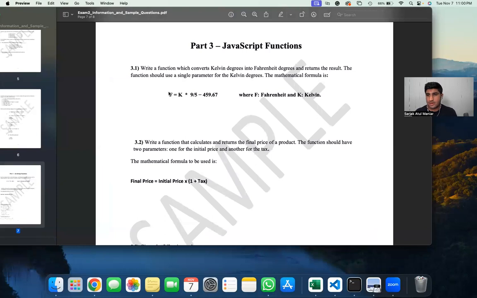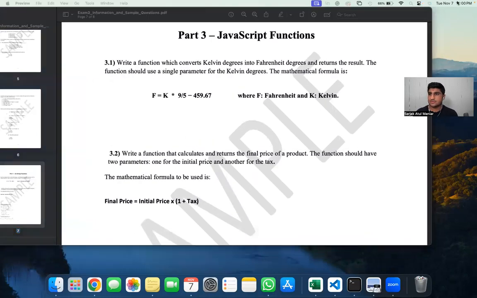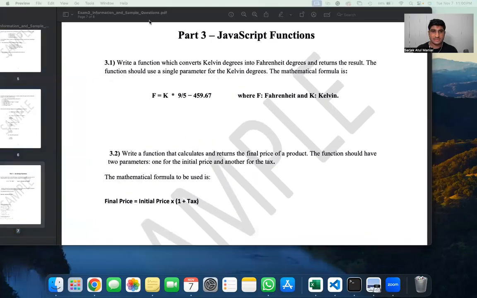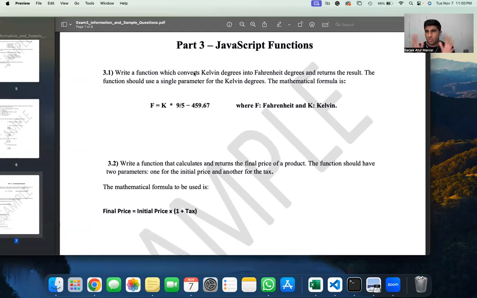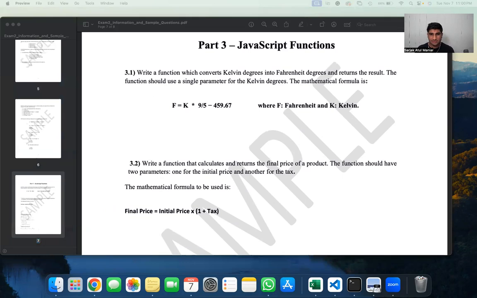Write a function. I hope this is visible, right? So the question says that, again, before moving into the problems directly, let us try to brush up the concepts of functions, arrays, and loops, right? Like, for example, in layman terms, if I have to ask you guys what are functions in JavaScript and what are their applications, or why do we need functions, right?